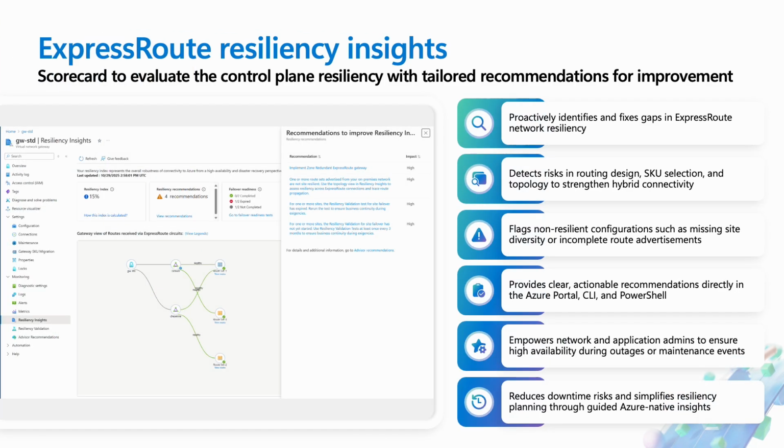But how do you know if your ExpressRoute is set up and is truly resilient? Azure provides a scorecard, a proactive tool that scans your network design, SKU selection, and topology, flagging any risks or gaps. Imagine having a dashboard that not only tells you where you're vulnerable, but also gives you step-by-step recommendations to fix those issues. The scorecard highlights missing site diversity, suboptimal routing, and non-resilient configurations. It's available in Azure Portal, CLI, and PowerShell, so you can access it wherever you work.